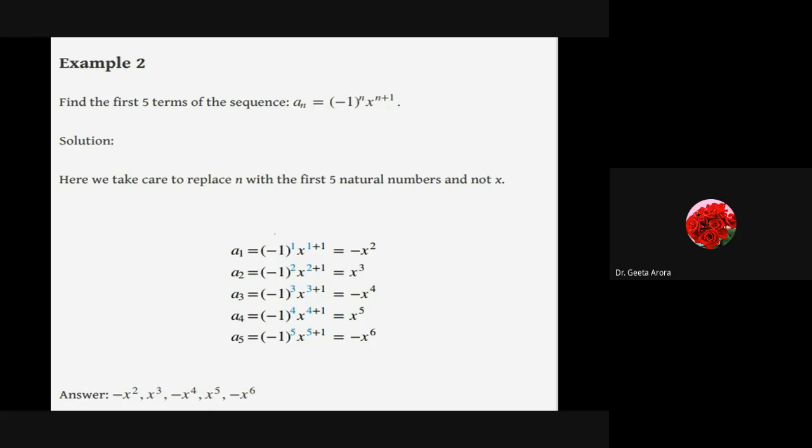If we have calculated minus x square as the first one, I will multiply it with minus of x, because this is what is going to be increased. So minus minus becomes positive and it becomes x cube. The next time it becomes minus, because we are multiplying with minus, and x cube becomes x4. Then it becomes x5 with positive sign, then negative x6. So these are the answers that we have to write down as the first 5 terms of the sequence.